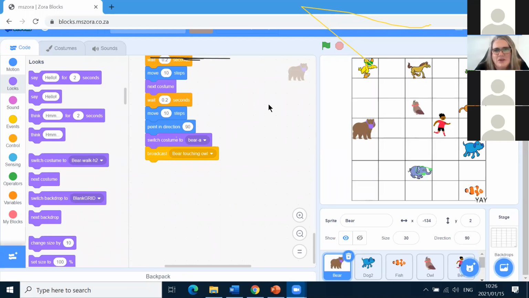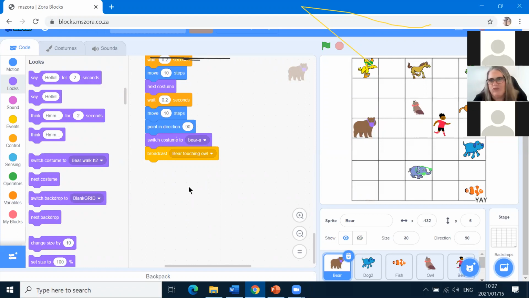Let's finish our code, shall we? We're going to broadcast Bear touching Owl. After Bear has broadcasted that, Bear's going to ask for Owl's name. He's just going to do that. We're not going to go through the whole process of saying how are you and all that, because then we're not going to be able to finish all our code. We can say how are you later on.